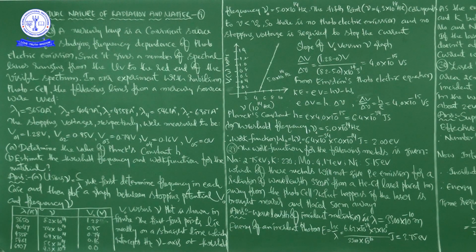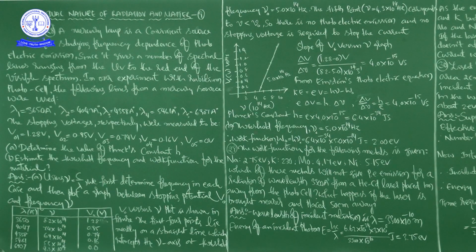Next, part B is to estimate the threshold frequency and work function for the material. So he is asking to determine the value of Planck's constant small h, and estimate the threshold frequency and work function for the material.